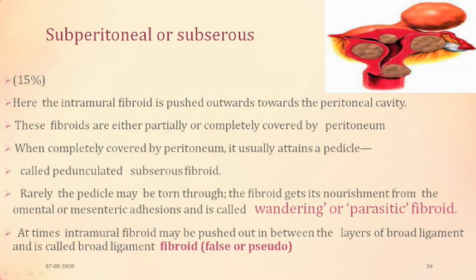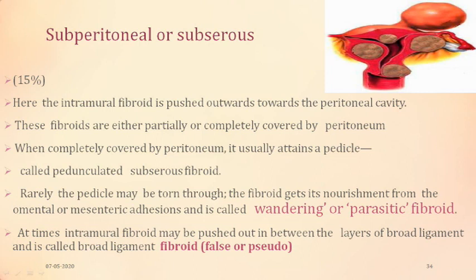These fibroids are either partially or completely covered by peritoneum. When it gets completely covered, it attains a pedicle. Pedicle means a stalk by which it is attached. This becomes thin, and at times this pedicle may get torn or detached, and then this fibroid starts getting nutrition from the neighboring structures, basically omentum or mesentery, and it gets adhered to and gets nourishment from these.